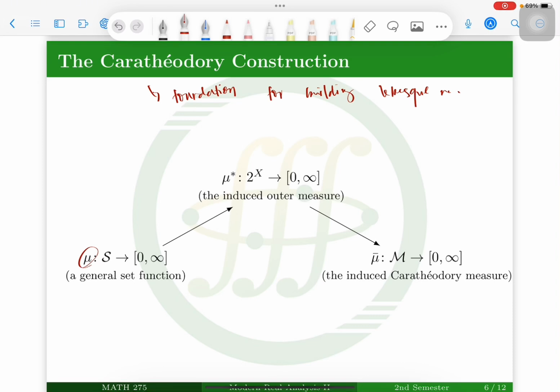And then we have mu star, which induces an outer measure. And then mu bar, the actual measure defined on measurable sets, induces the category measure. It is the restriction of the outer measure.